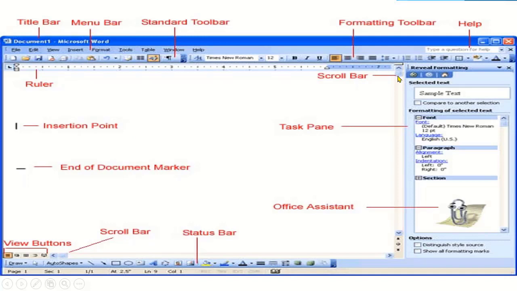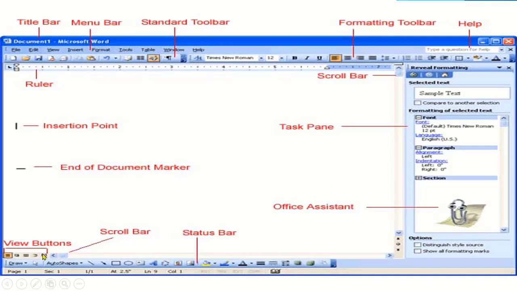These are scroll bars. By using these scroll bars, you can move up and down your document. This is the horizontal scroll bar and this is the vertical scroll bar. Both of these bars are used to move the document up and down and right and left.